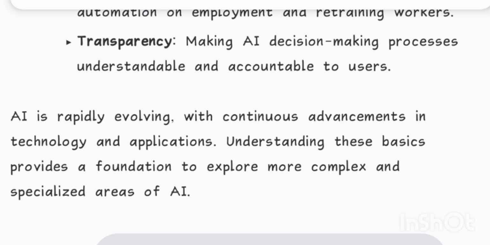AI is rapidly evolving with continuous advancements in technology and applications. Understanding these basics provides a foundation to explore more complex and specialized areas of AI.